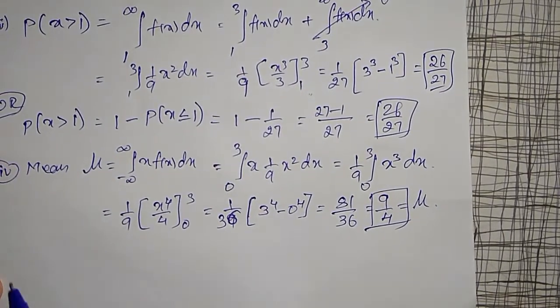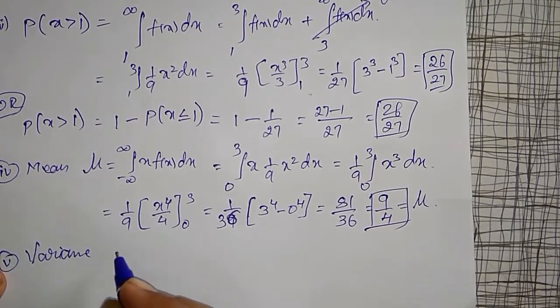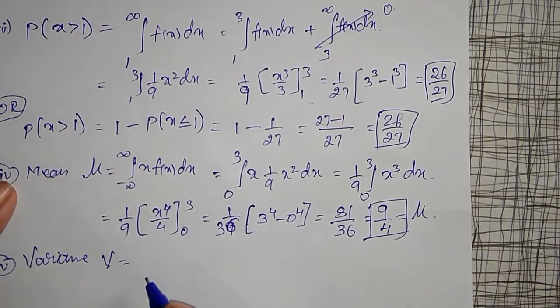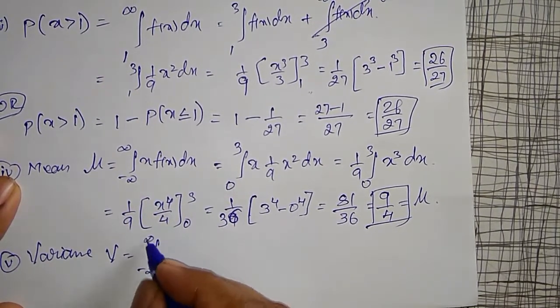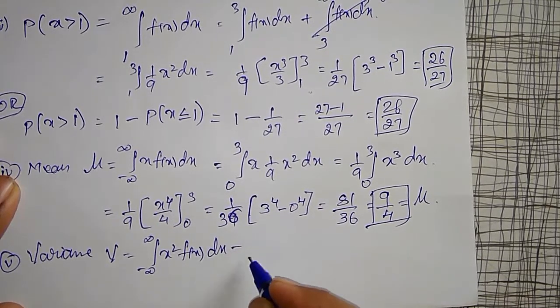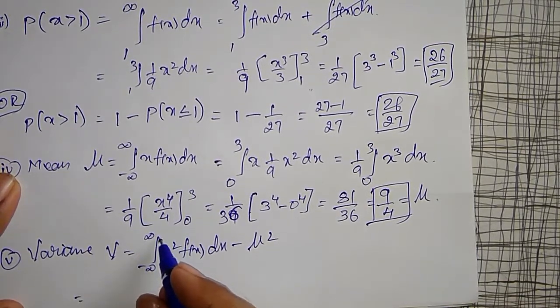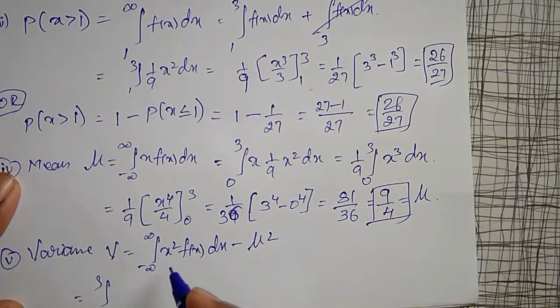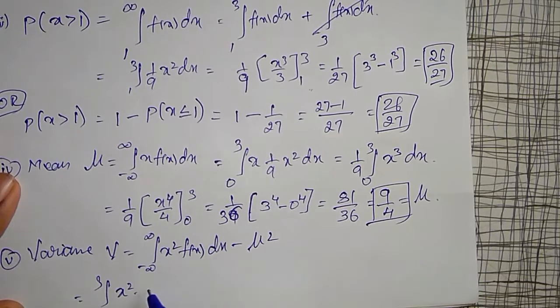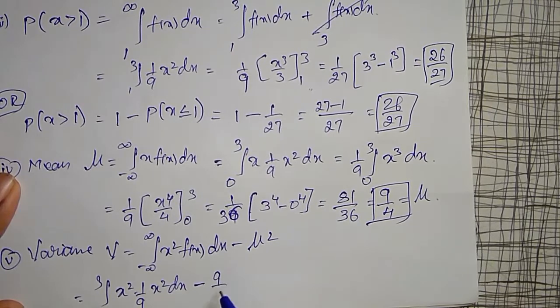Like that, variance. Finally I have to find out variance. Variance V is equal to integration from minus infinity to plus infinity x square into f of x dx minus mu square. Again, instead of minus infinity to plus infinity, I will define only for 0 to 3: x square into f of x, which is 1 by 9 x square dx, minus mu, which is 9 by 4, square. Let me simplify this.